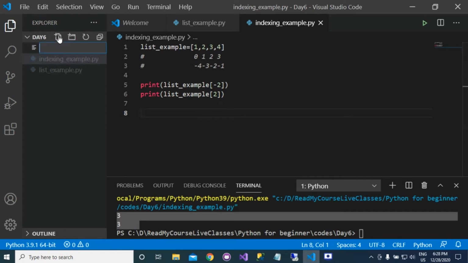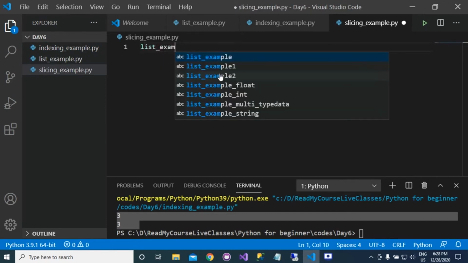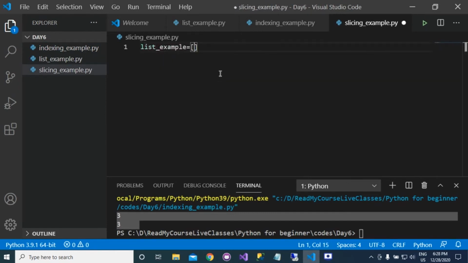Now we will be working on the slicing. Suppose that we have a list, and if you want to get the values from here to here, this 2 3 4.